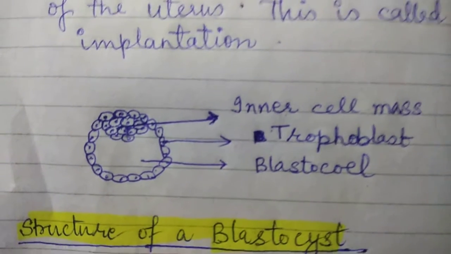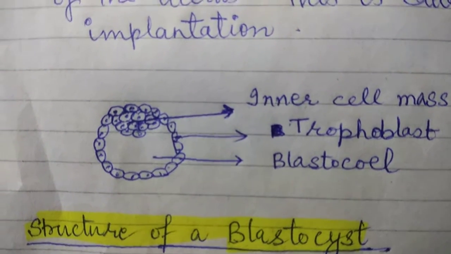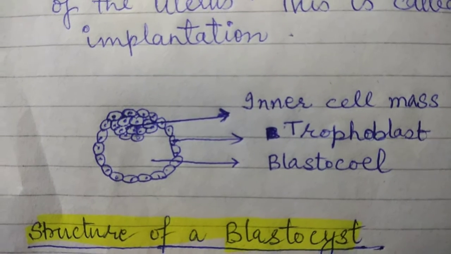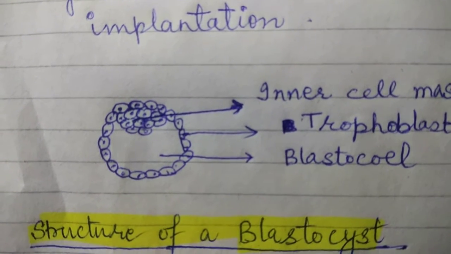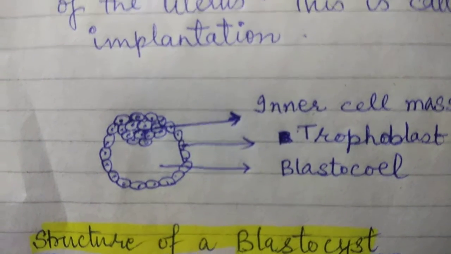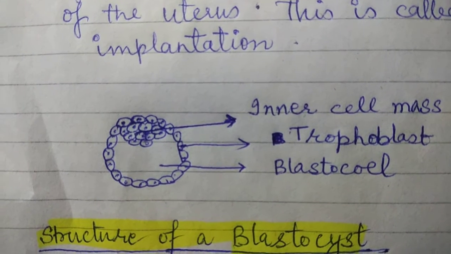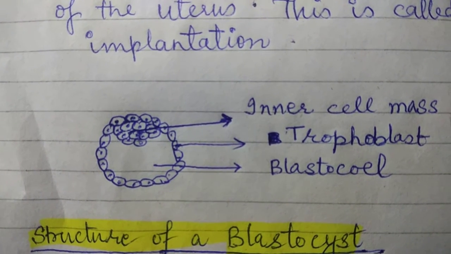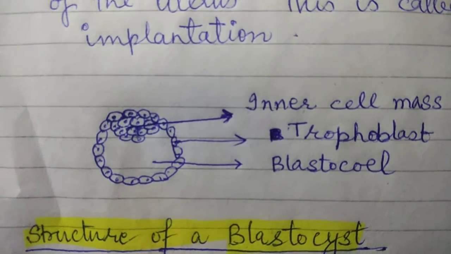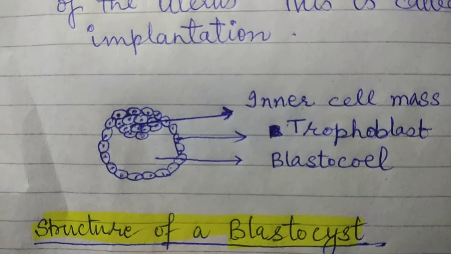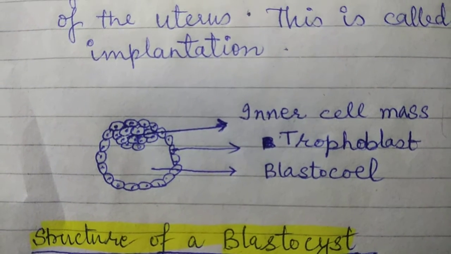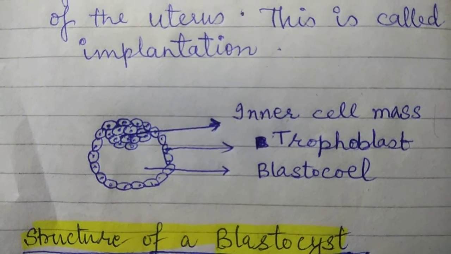Some cells are retained inside, collected, that is called the inner cell mass, and the space, the cavity, is called the blastocoel. So the outer layer is the trophoblast, then the inner cell mass, and the space is the blastocoel. This is a blastocyst.